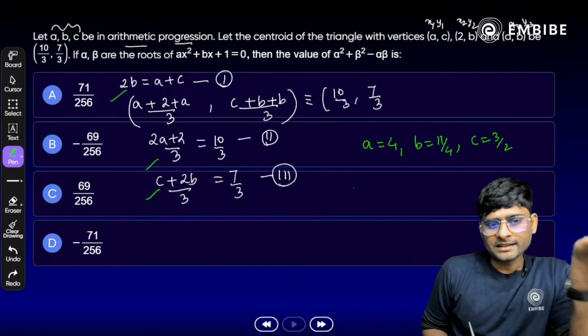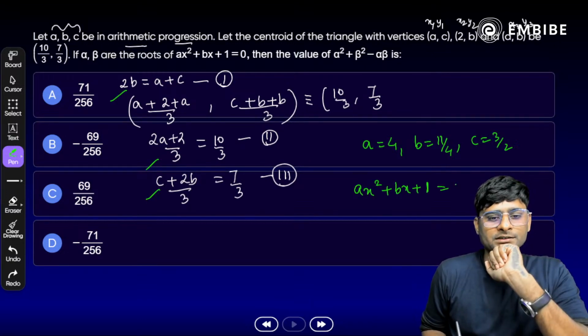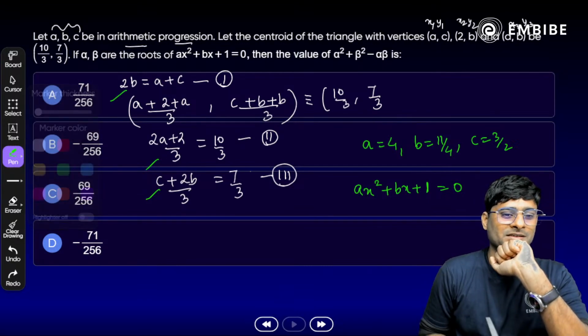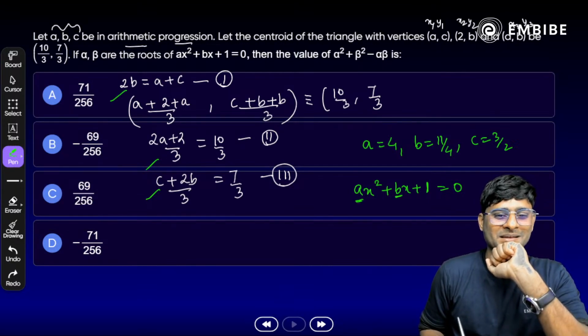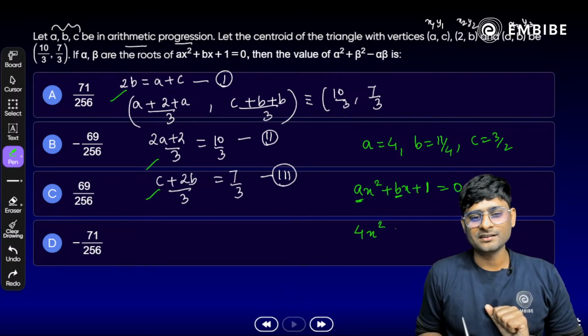Okay, try to make the quadratic equation here. We have ax square plus bx plus 1, that is the equation which is already given here. Now substitute the value of a and b. Why a and b only? Because we have only two constants here, that is a and b, not c. So that should be 1/4 x square plus 11/4 x plus 1 is equal to 0 here.